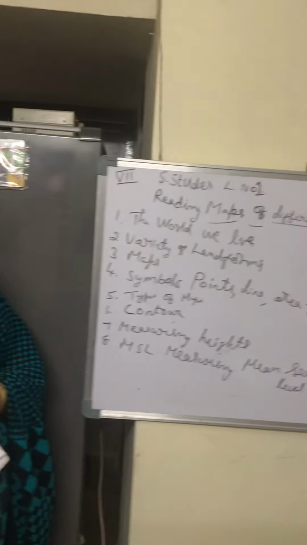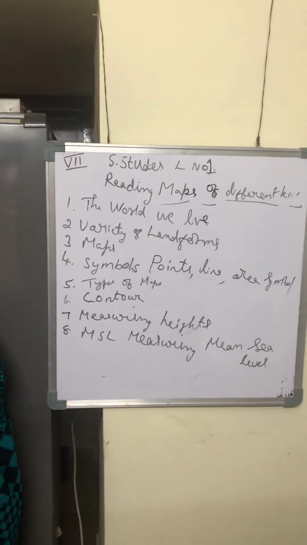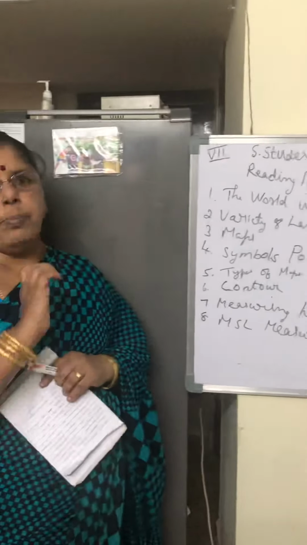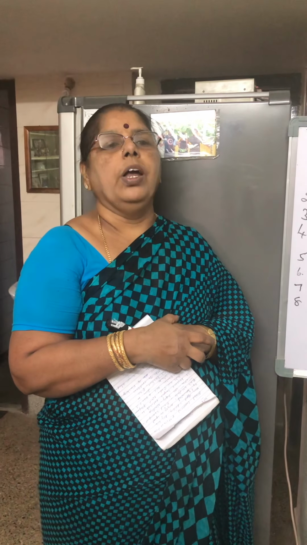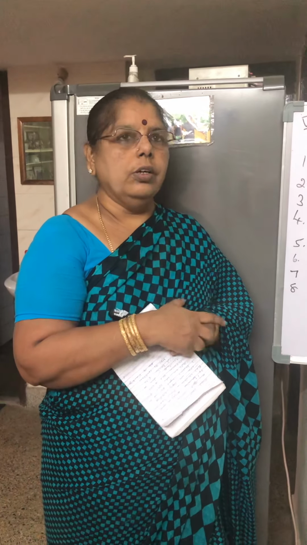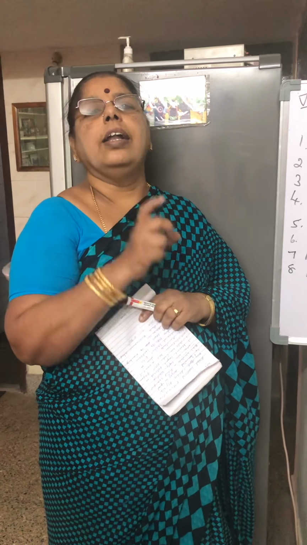Like these different landforms we are living. They are all at different heights. Now, whatever the heights they are, wherever they are, the shape of that land is what we show in the map. You would have heard that word called atlas. What is atlas? Atlas is a book of maps.